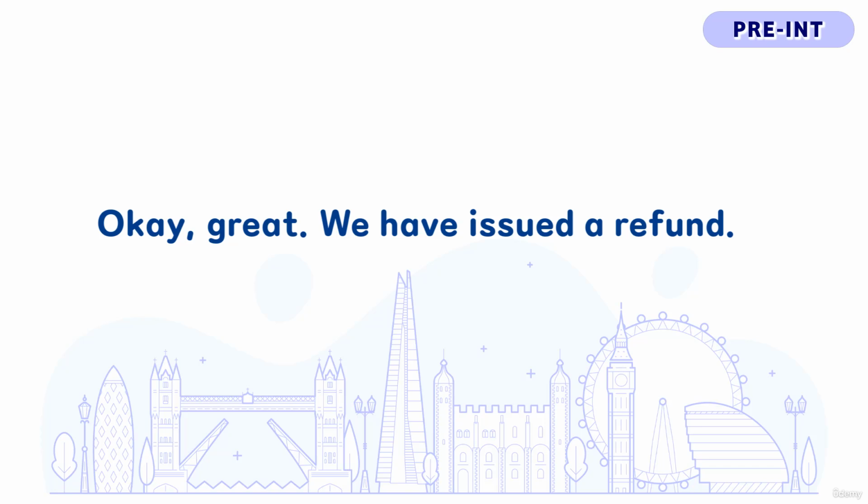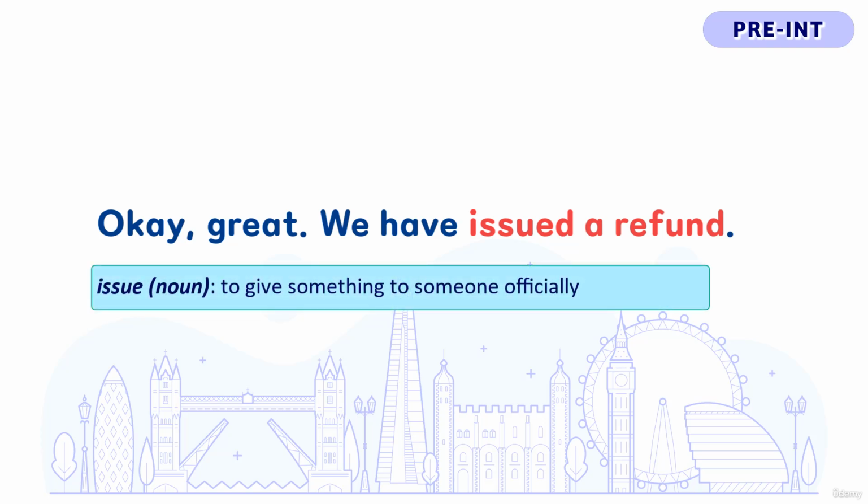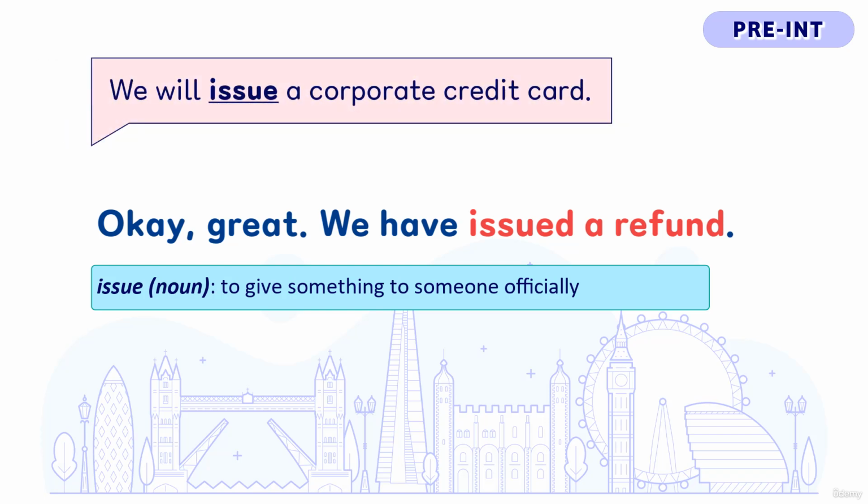When the shop worker wants to tell the customer that the shop has given the customer a refund, they will use the verb issue with the noun refund. The verb issue is used to say that something is given to someone officially. So issue can be used in many situations to talk about officially giving something to someone. For example, if the company gives a credit card to a senior manager, the company may tell him or her, "We will issue a corporate credit card." And issue here simply means to give something officially.